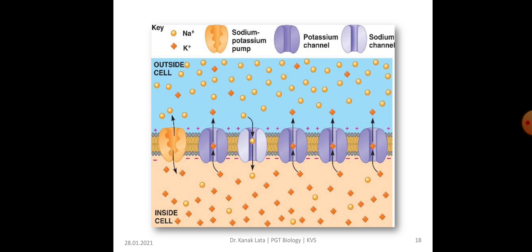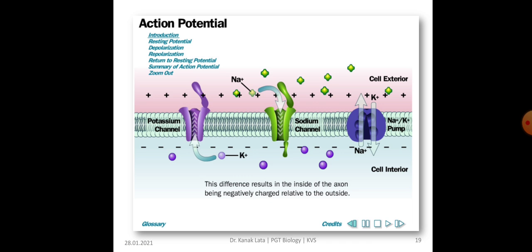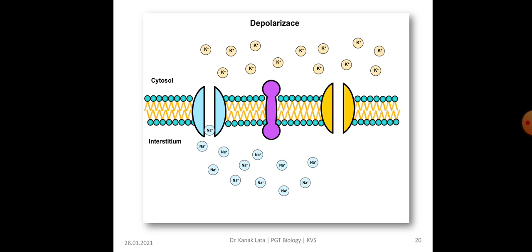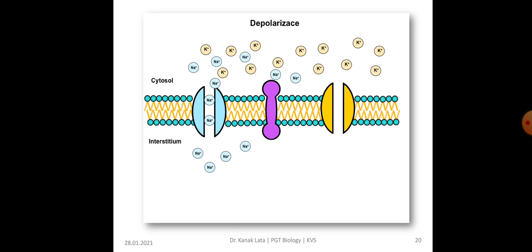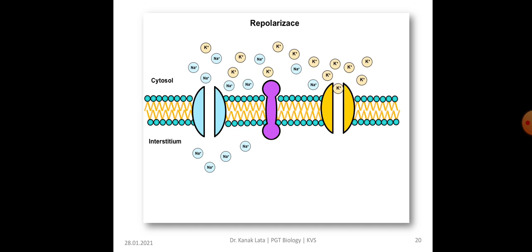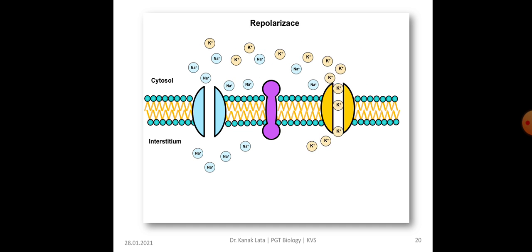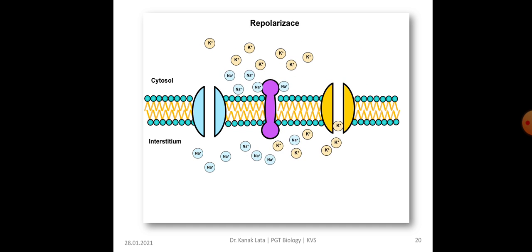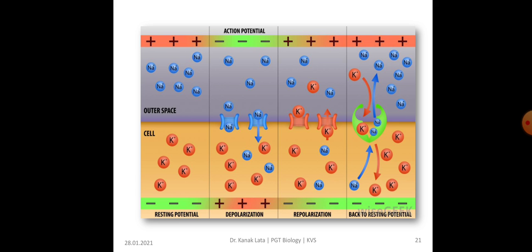This figure shows the sodium potassium pump, sodium channel and potassium channel. This figure indicates the action potential. Here it is clearly seen how the ions move during depolarization and repolarization. This diagram clearly shows the resting potential, depolarization, repolarization and back to resting potential.